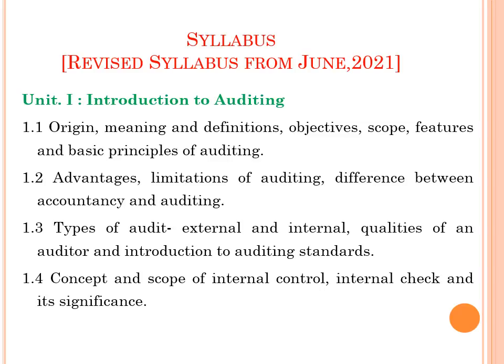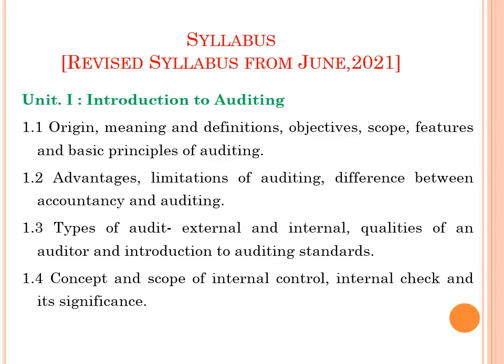This is the syllabus. It is introduced from the current year, that is from June 2021. This is the revised syllabus. So there are 4 chapters of this paper. Firstly, we are concerned with unit number 1, Introduction to Auditing, where accountancy ends, auditing starts. In it, we have to learn 4 parts.